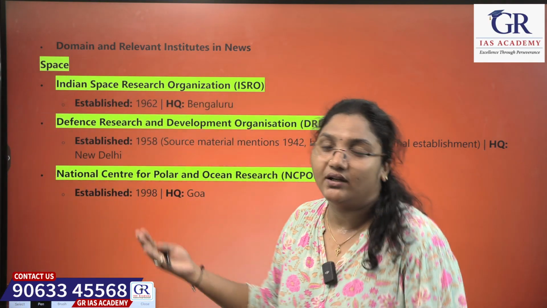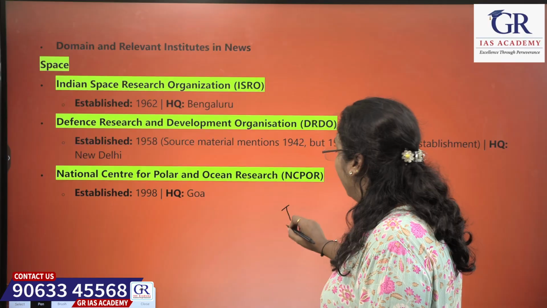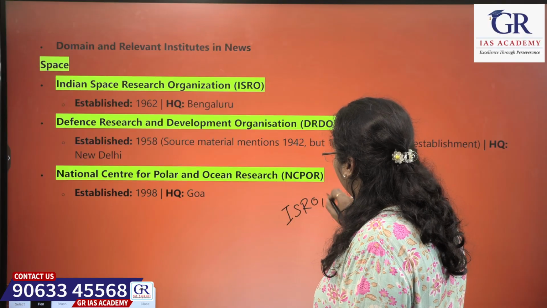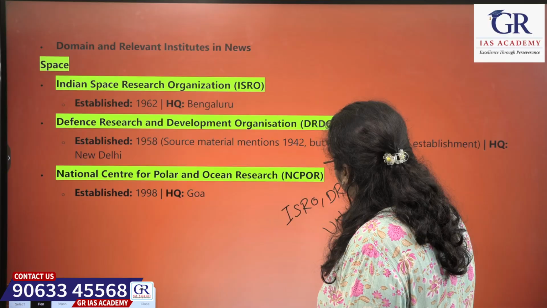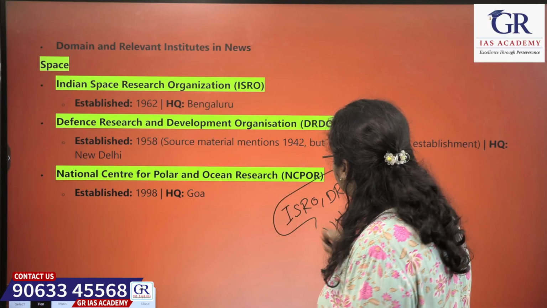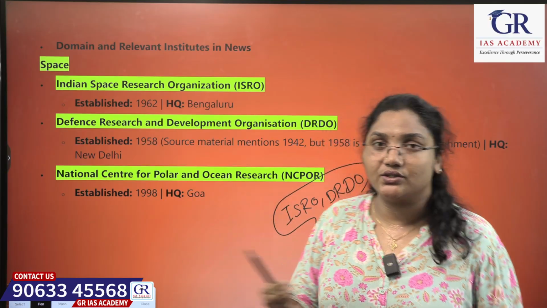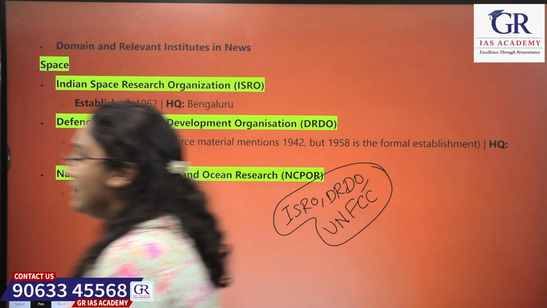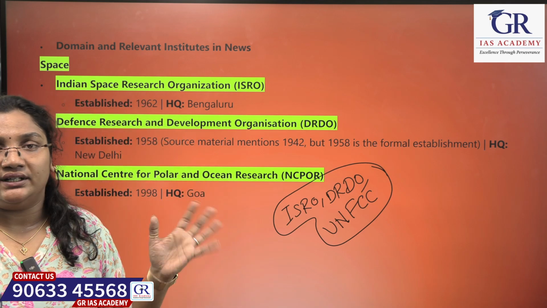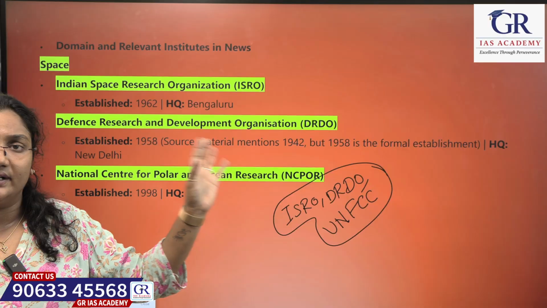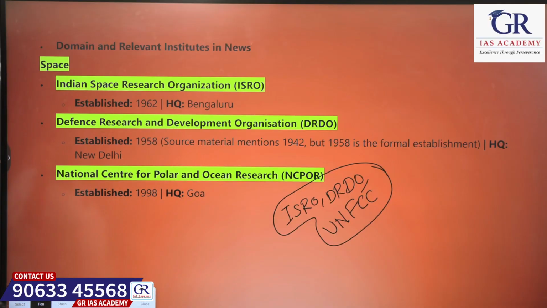A few domains which we will see are ISRO, DRDO, UNFCC. Basically, when we go through the newspaper and all, we'll come across a few institutions, right? A few domains and all. So we'll see what those are. We'll not go into the detail. We'll see where the headquarters is and when they got established.